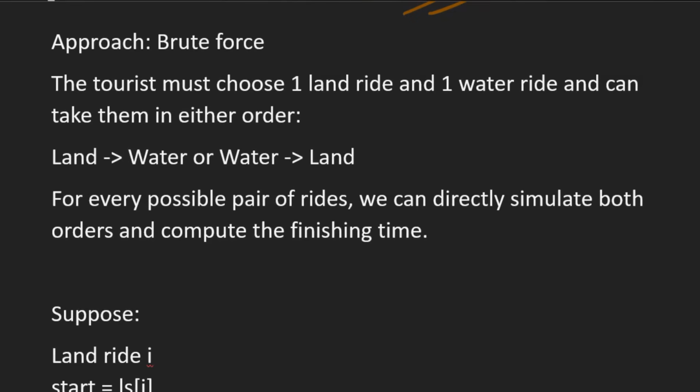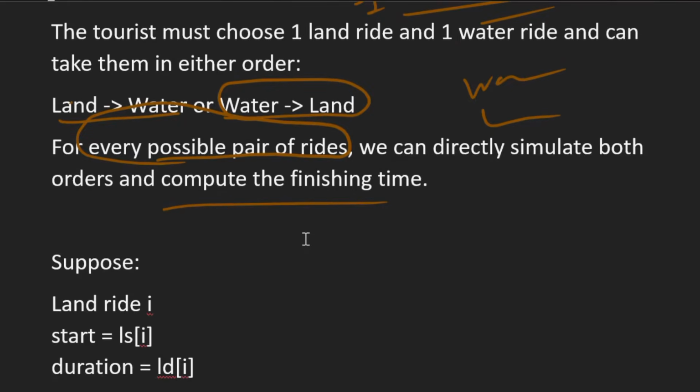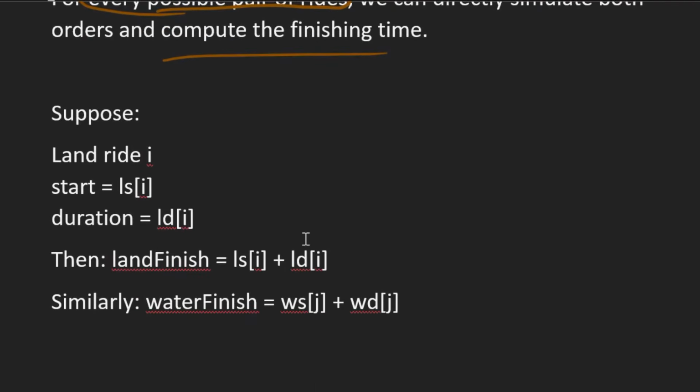So basically it is given in the question that the tourist should choose one land ride plus one water ride, in any order, right? So either land then water, or first water then land. So what we need to do is, we'll take every possible pair of rides, and we directly simulate both the orders, that is water to land and land to water, and then we compute the finishing time, right? So this is what we'll do in the brute force approach.